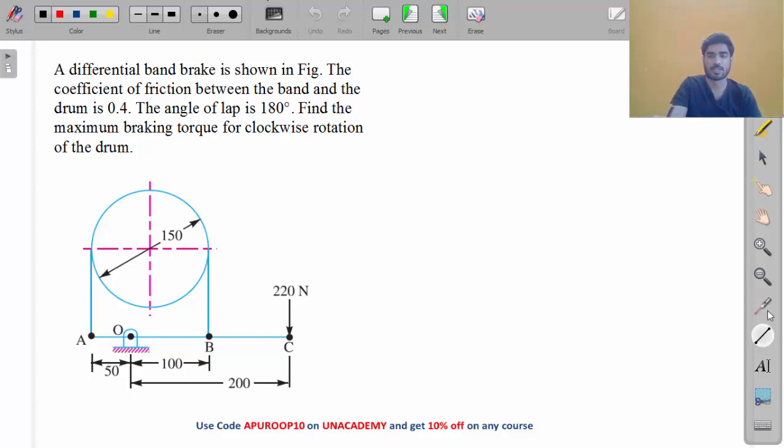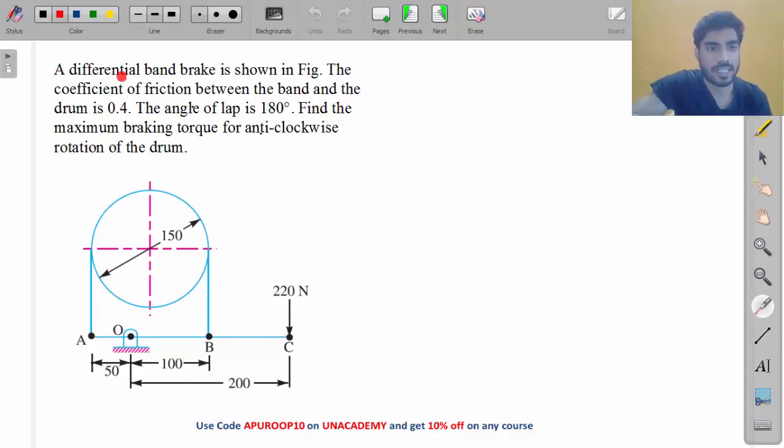What is this next question? A differential band brake is shown in figure. Coefficient of friction between the band and the drum is 0.4. Angle of lap is 180 degree. Find the maximum braking torque for anti-clockwise rotation of the drum.